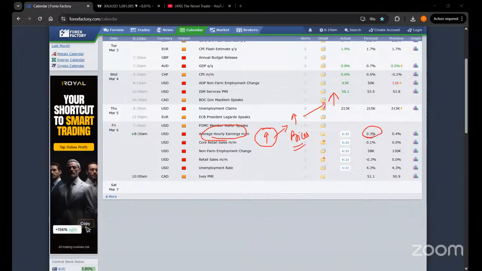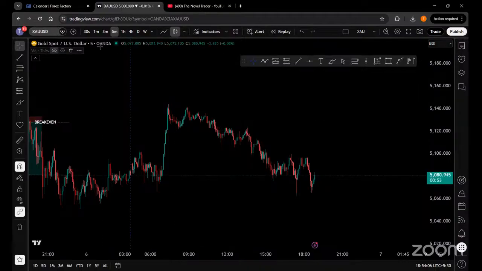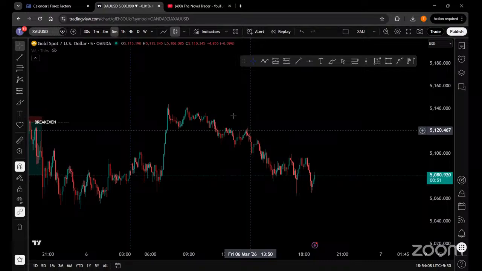Because if the earnings are going to increase, the forecast over here is 0.3%, but if the actual data, which is going to be released in the next 6.5 minutes, comes in at 0.4 or 0.5, then it is going to be a negative impact for the US dollar index itself. And if it is negative for the US dollar, then you will see the gold rising up. So if any news is anti-correlated with the US dollar, you will see it is highly correlated with the gold spot chart, or any other forex pair itself.